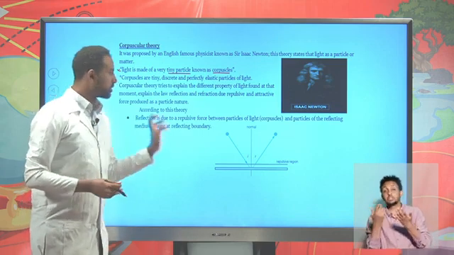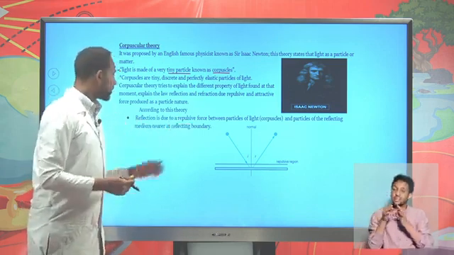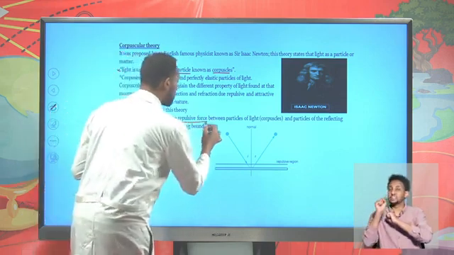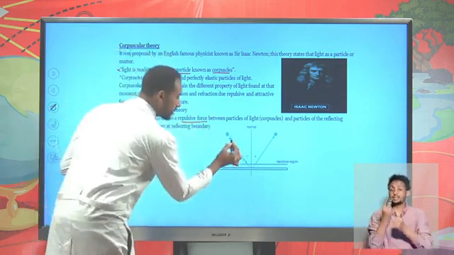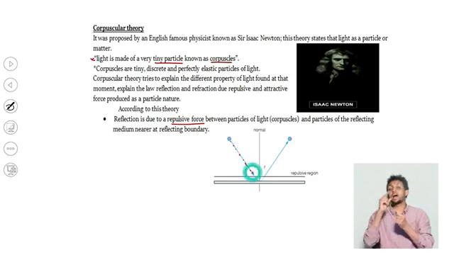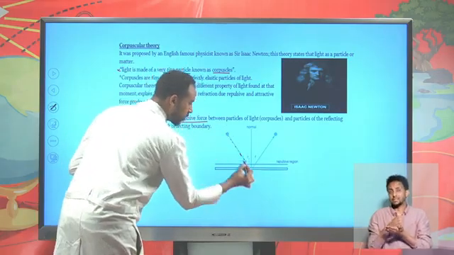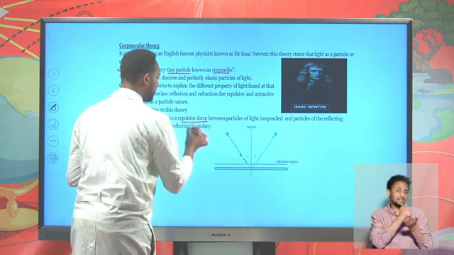Therefore, he tries to explain reflection as a repulsive force between the particles of light, known as corpuscles, and a reflective medium. It might be glass, so that the particles of the glass and the corpuscles have a repulsive force.